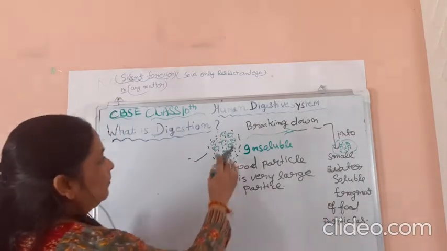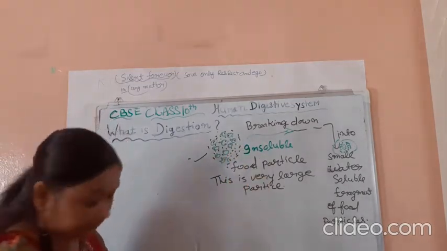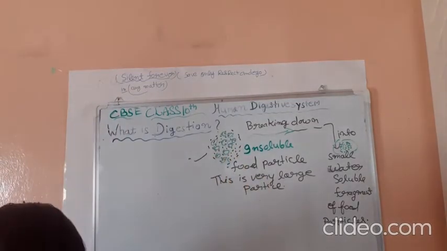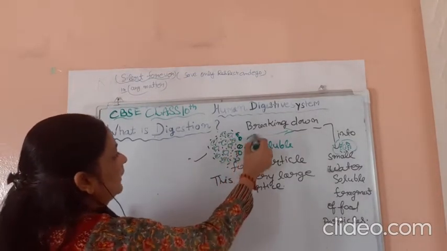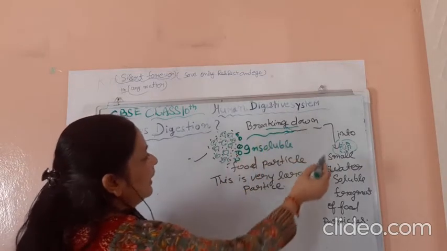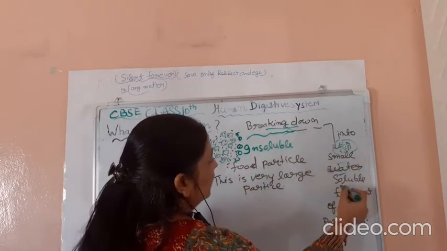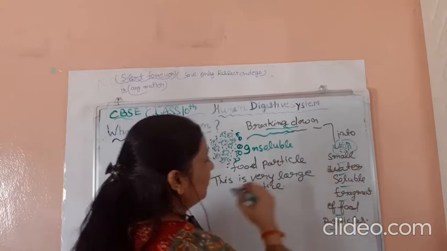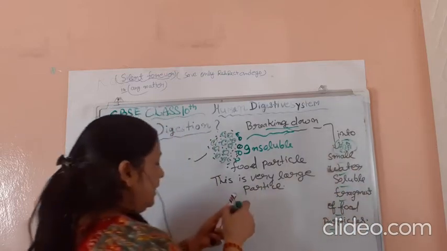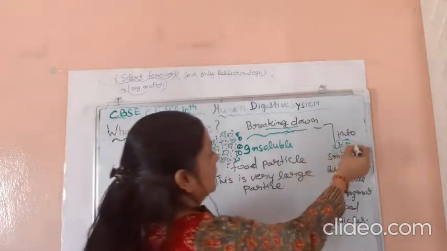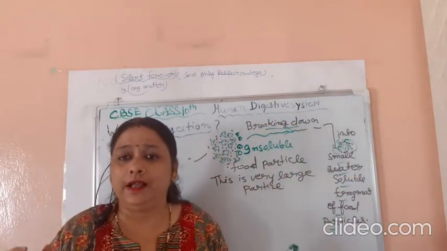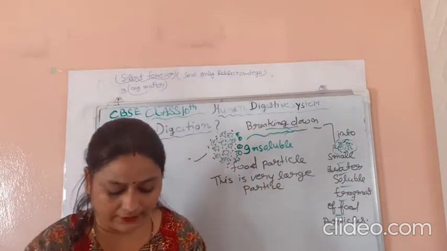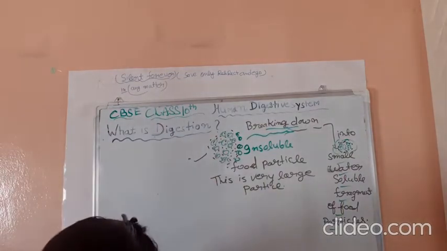So this is a food particle. This is a large food particle, breaking down into small water-soluble fragments of food particles. These are small particles, you can see on your screen. This is a small food particle. So this process is called digestion. Let's write it here.